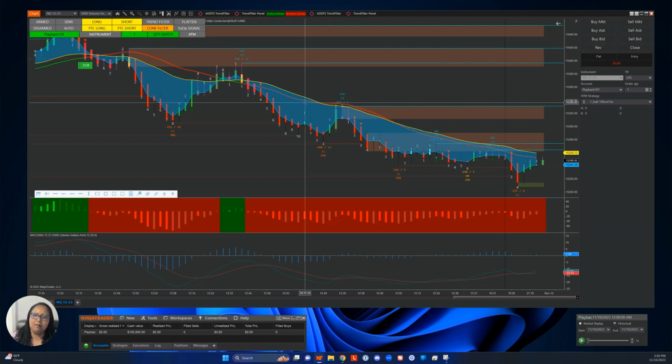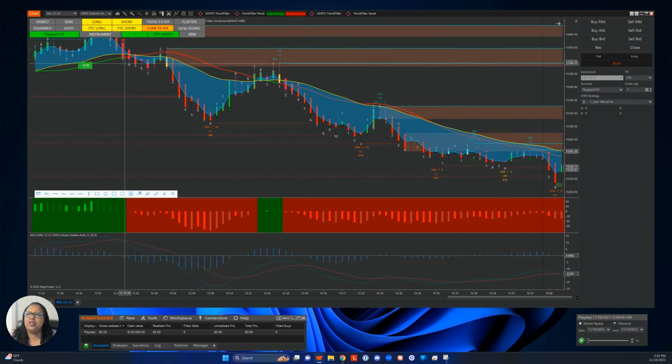I was just tweaking settings to see when the move was occurring, but not getting chopped up, if that makes sense. When the moving averages are crossing might be an entry point, but I also didn't want to get chopped up if it was way up here or something. So I was playing with some settings.